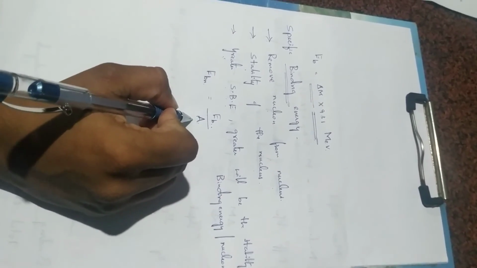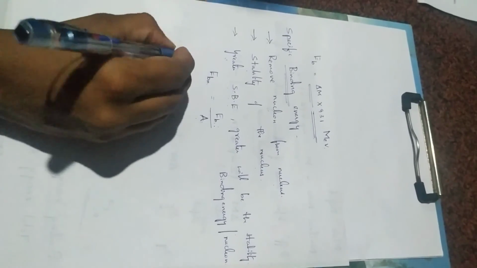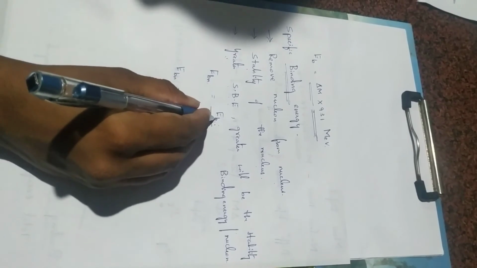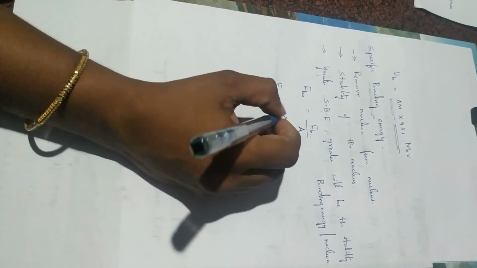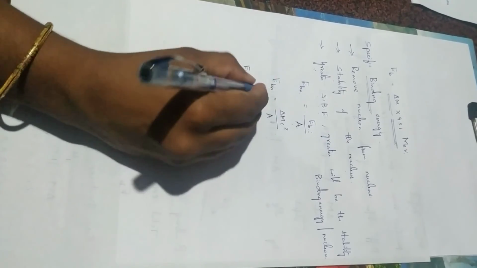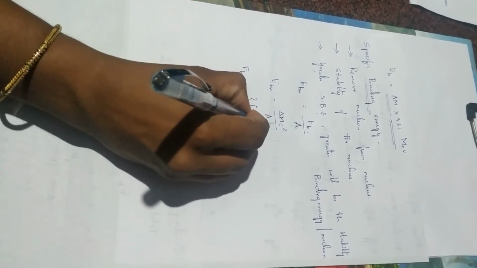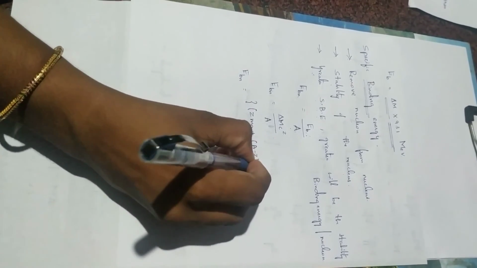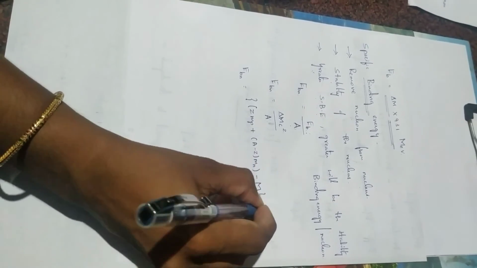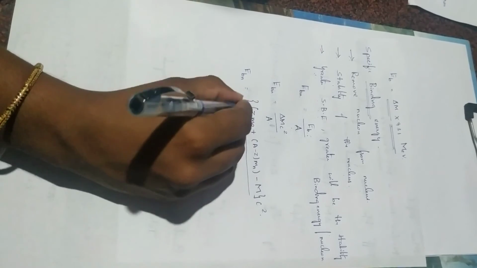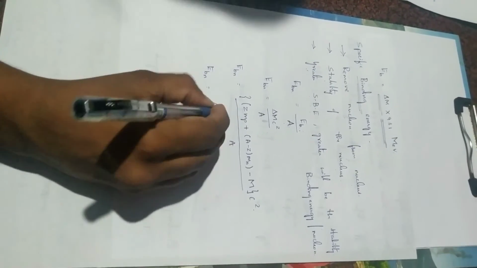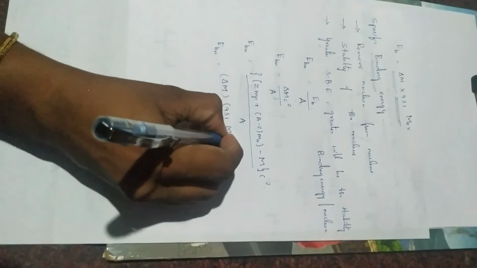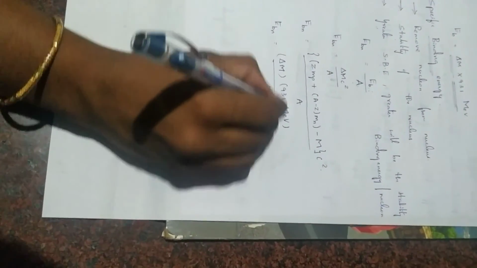Binding energy is given as EB, and A is the number of nucleons, the number of protons as well as the number of neutrons. Now if you substitute for A, specific binding energy is delta M C square by A, or you can write EBN as ZMP plus A minus Z MN minus M into C square by A. What we will be remaining with is delta M into 931 mega electron volt by A. We have already discussed why in our previous topic.